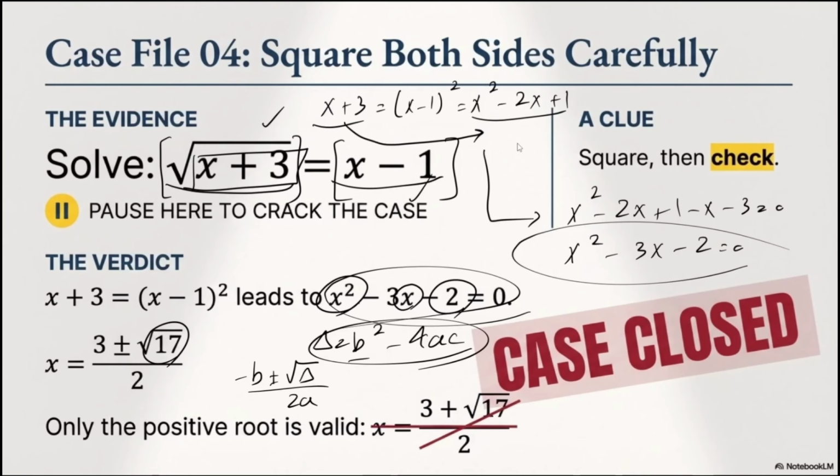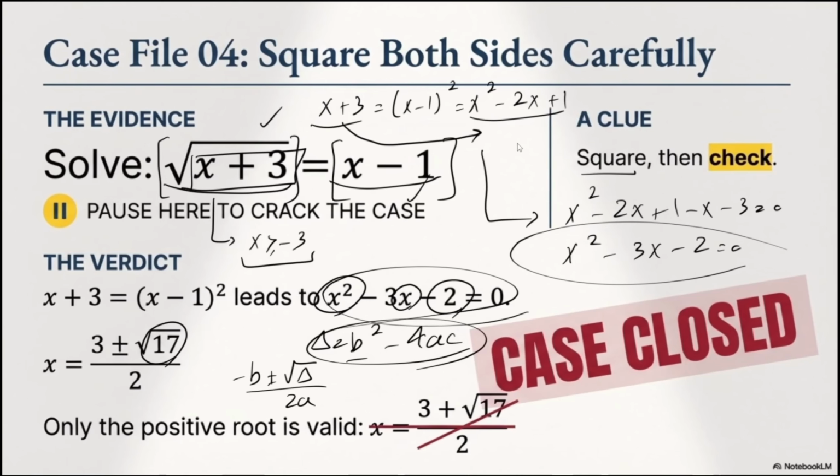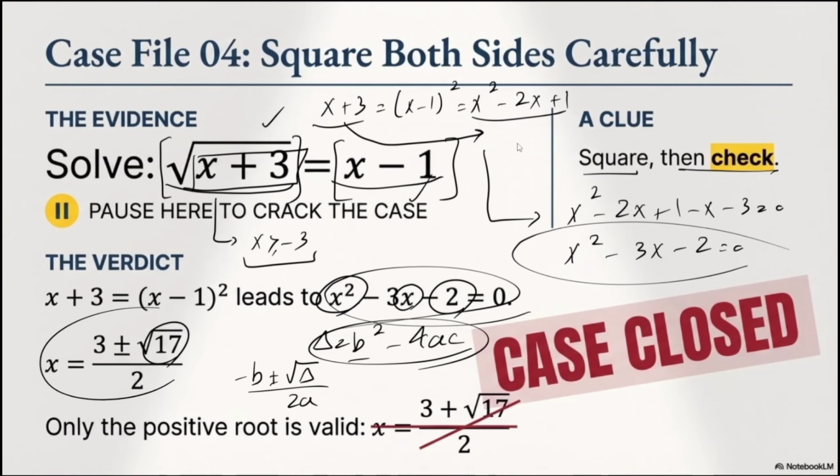Make sure that all the time, at the very beginning, you put some boundaries or limits for your equation to make sure that your answer is going to be applicable, is going to be trustworthy for the whole equation itself. So first square, then check. We do have only one answer, and that would be the positive one. This guy is not accepted.